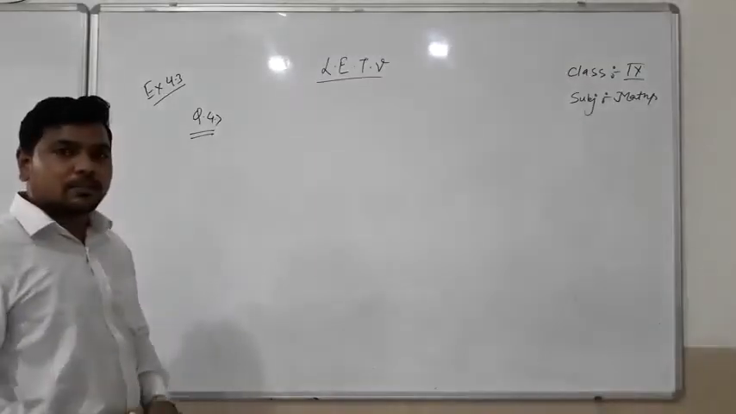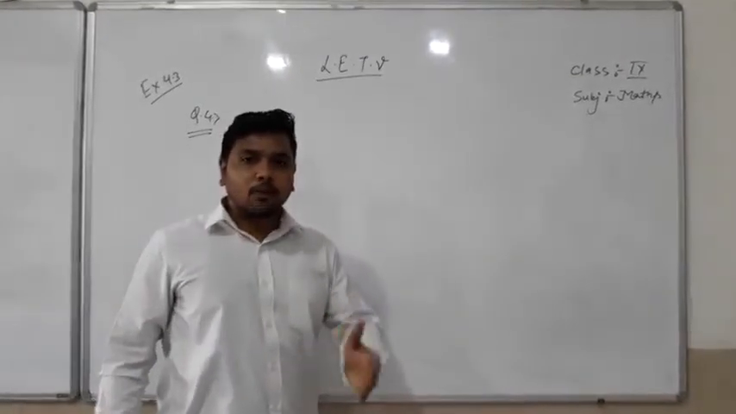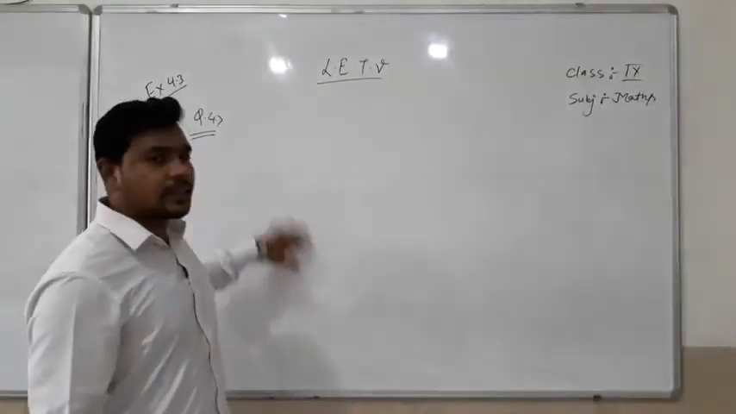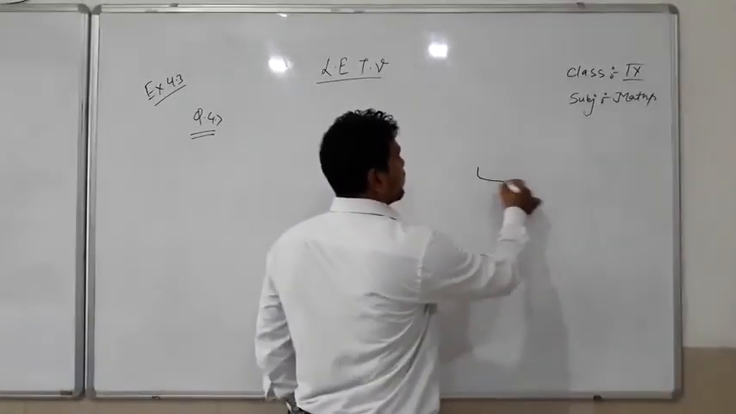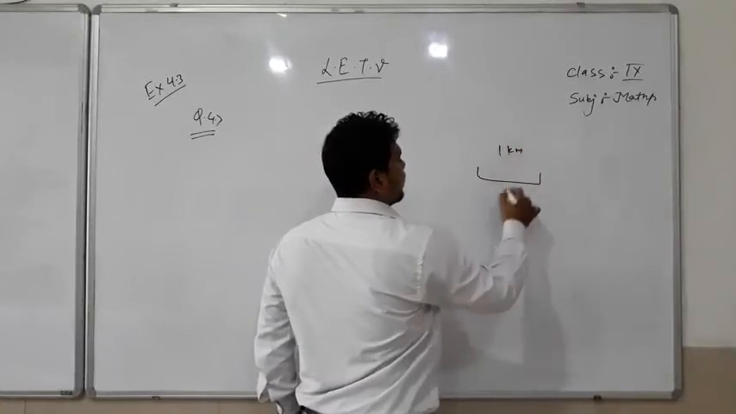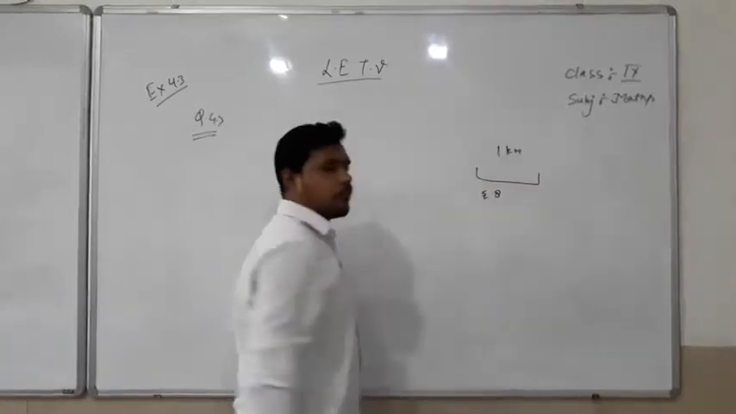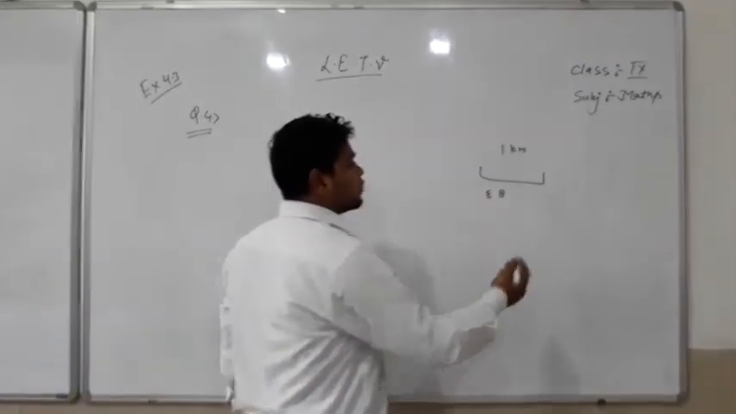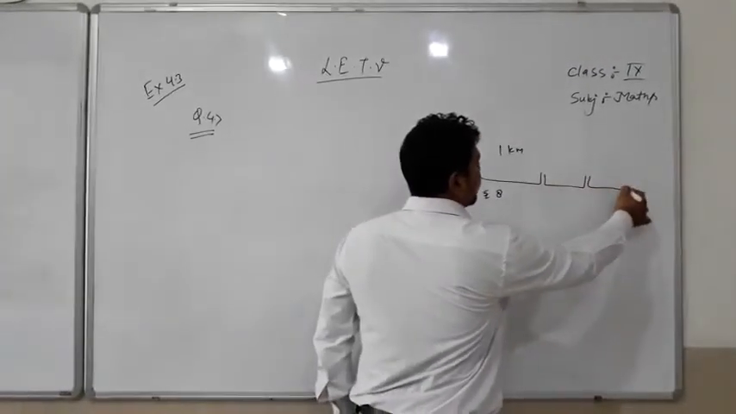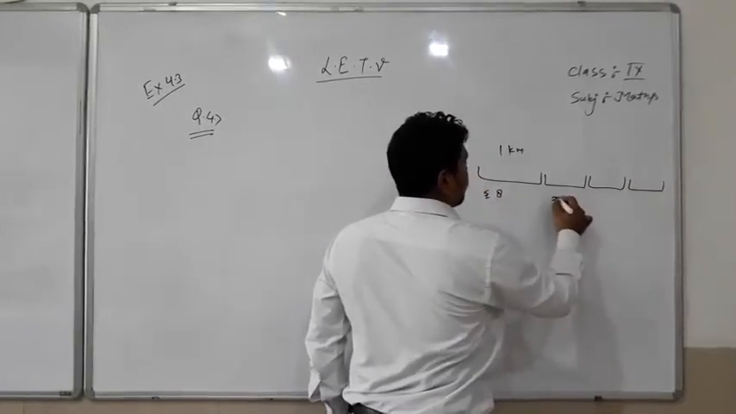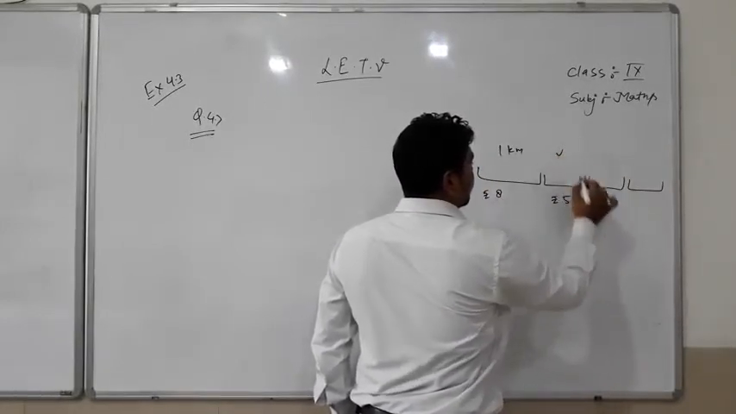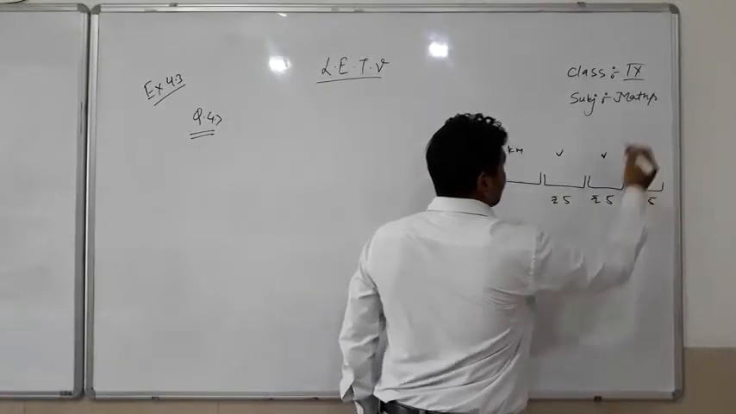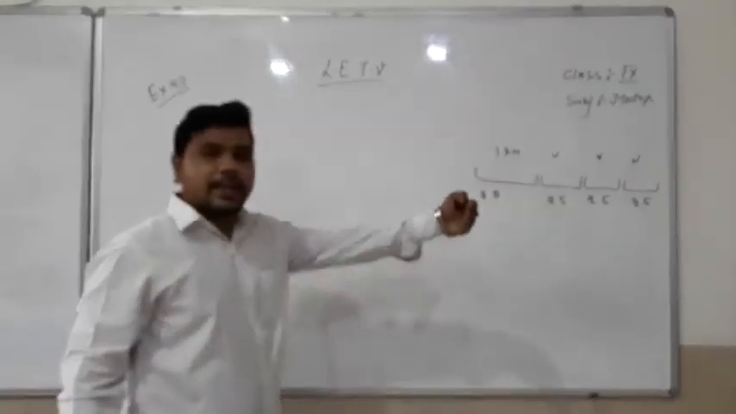The question is, the taxi fare in a city is as follows. The fare for the first kilometer, पहले 1 किलोमीटर के लिए किराया 8 रुपए. The fare is rupees 8 for the first kilometer and rupees 5 for the subsequent kilometers. मतलब 5 rupees for this kilometer, rupees 5 for that kilometer, and rupees 5 for that kilometer. So it will repeat like this.